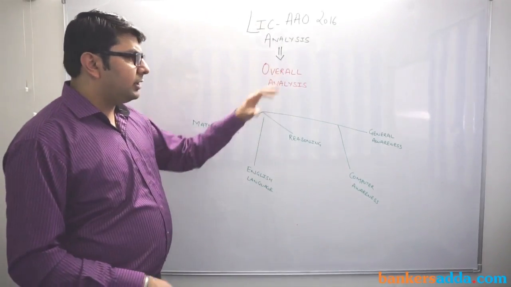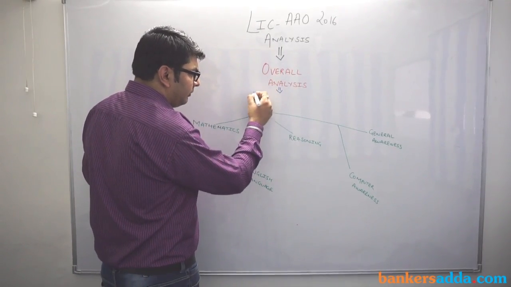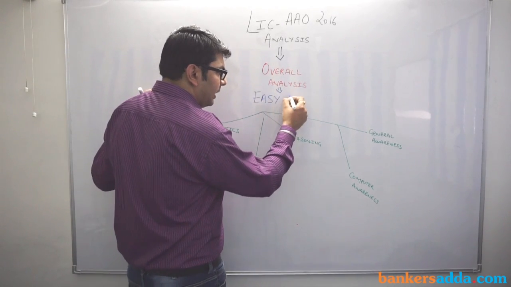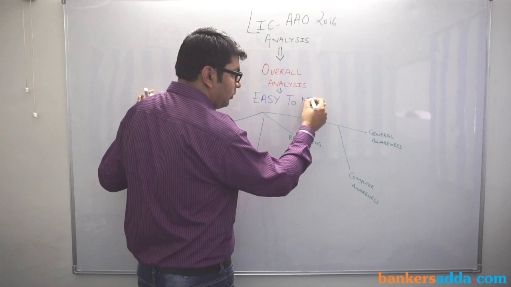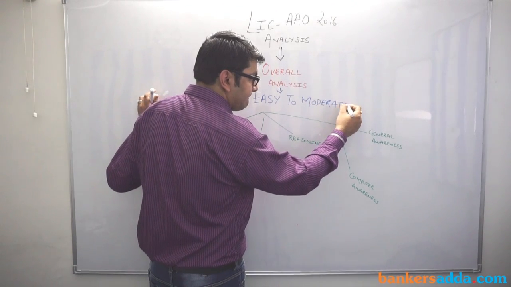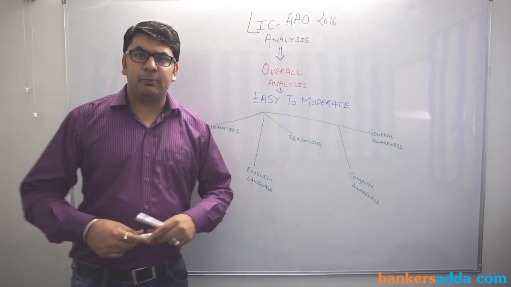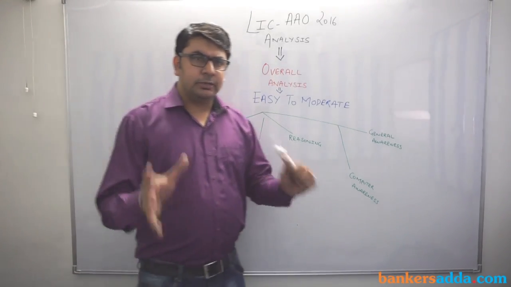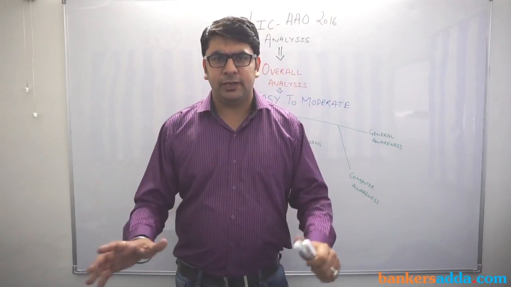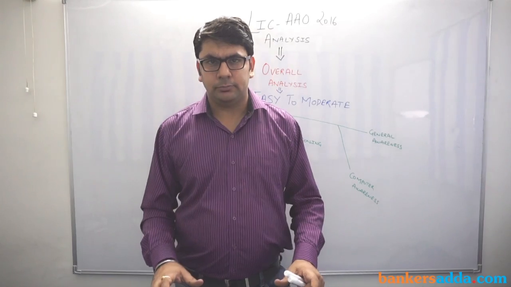If we talk about the overall analysis, it is an easy to moderate exam. The paper was easy to moderate. Clearly, easy to moderate means that the student will not face too much difficulty while doing this paper.